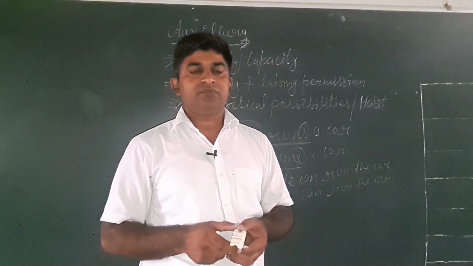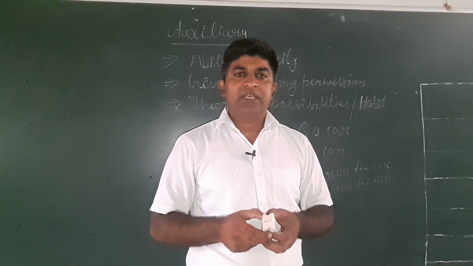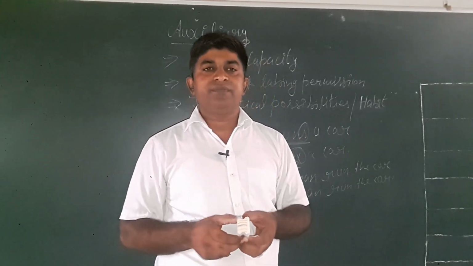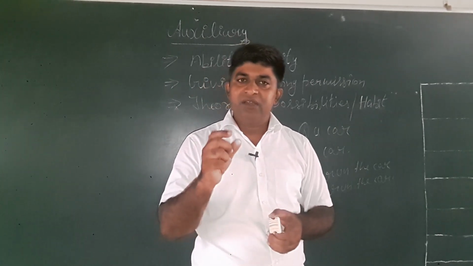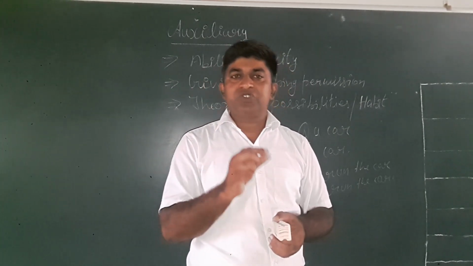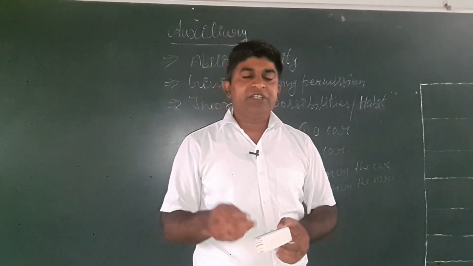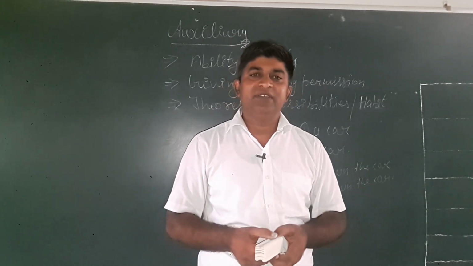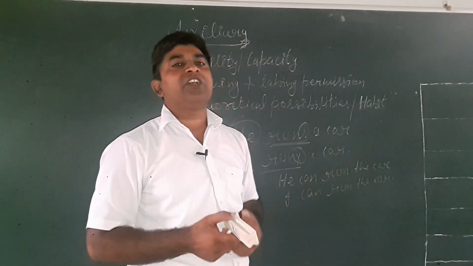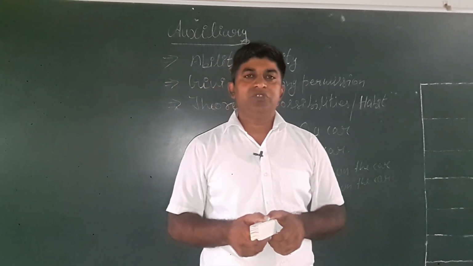For example, can I use your pen? Can I use your mobile phone? Can you lend me 100 rupees? These are the words where we use auxiliary can for taking permission. In the same way, it is used for giving the permission also. Yes, you can use my pen. Yes, I can lend you 100 rupees. So for giving and taking permission, can is also used.